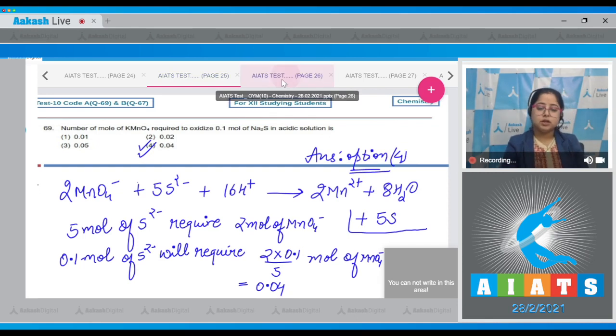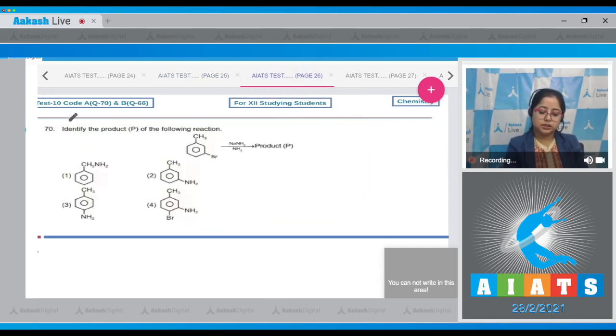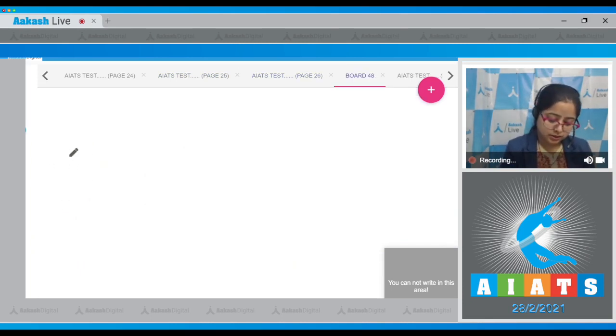Moving to next question, which is question number 70. Let's read it. Identify the product P of the given reaction. So student, let's start. Here we were given a compound in which there was attached CH3 and a Br on the meta position.